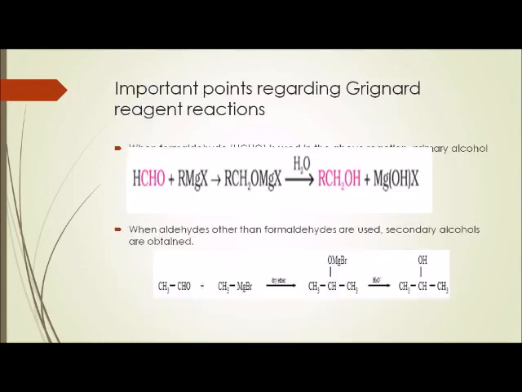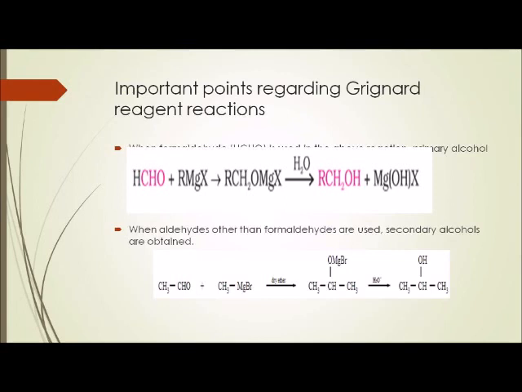Some important points regarding Grignard reagent reactions are: when formaldehyde is used in a reaction, always a primary alcohol is obtained. HCHO, formaldehyde, reacts with RMgX, it will form RCH2OMgX intermediate. It is decomposed into a primary alcohol RCH2OH.